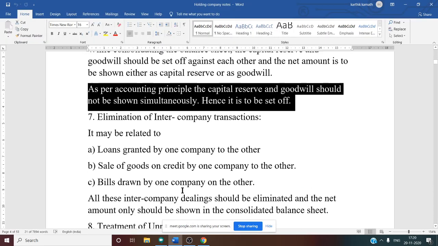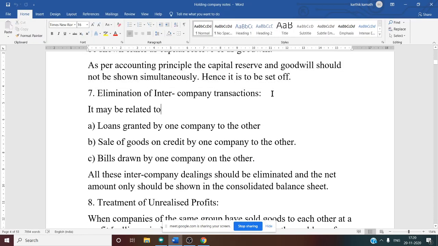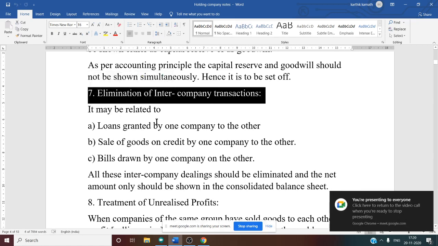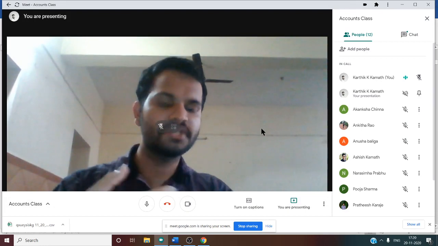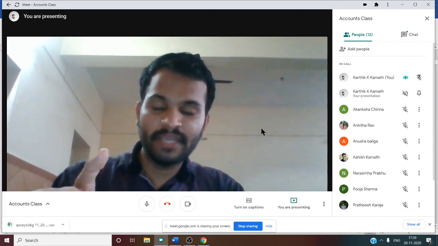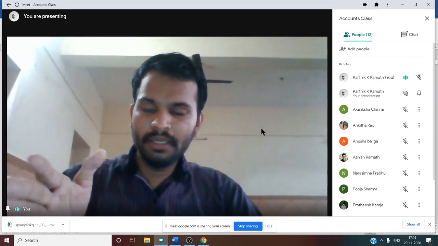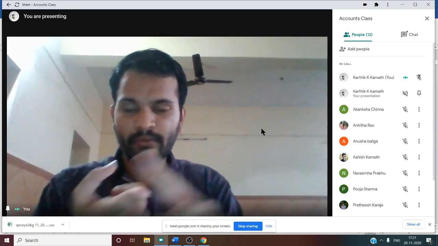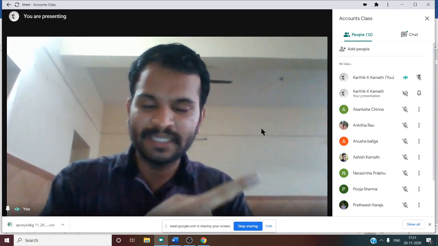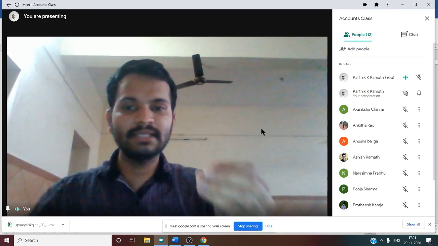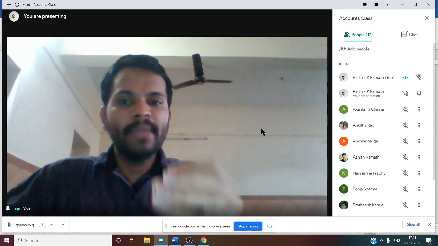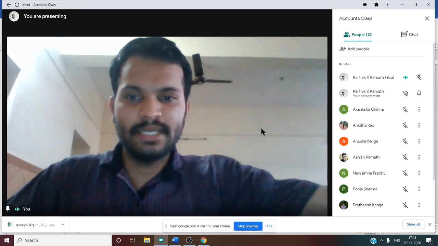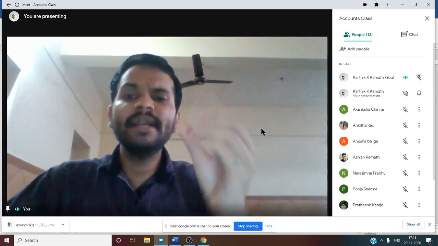So this is about the sixth working note. Next thing that comes is elimination of intercompany transaction. What do you mean by intercompany transaction? Suppose there are two companies, one is the holding company, another is a subsidiary company. Let us imagine the holding company sends goods to the subsidiary company on credit basis.